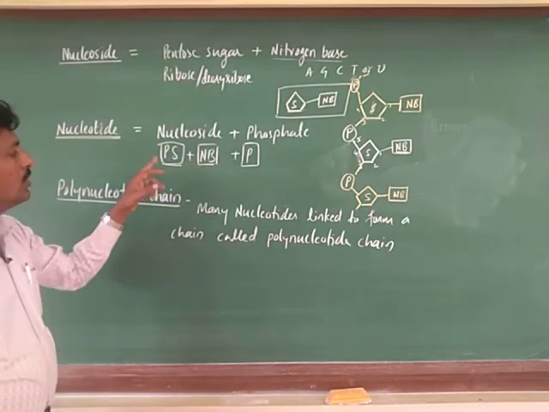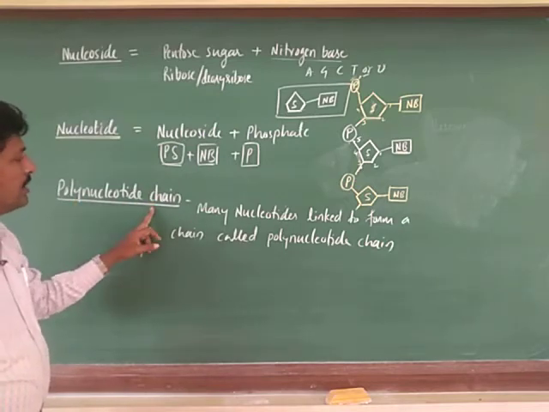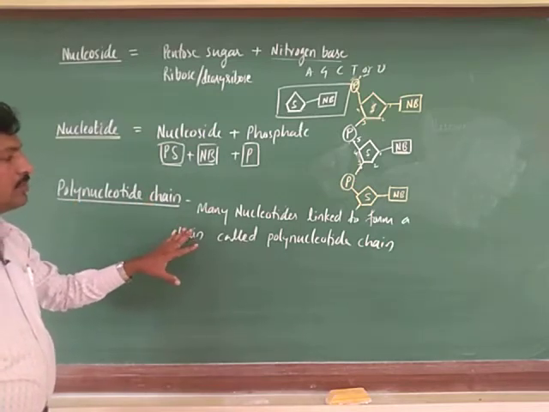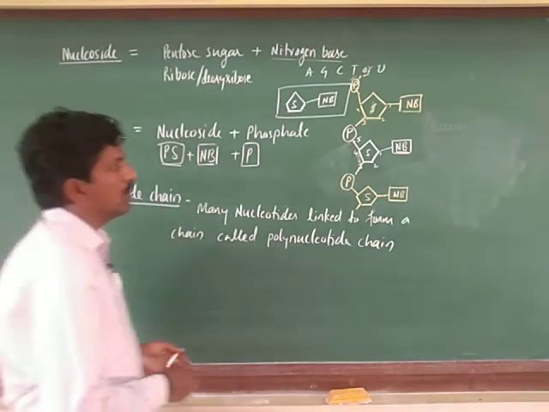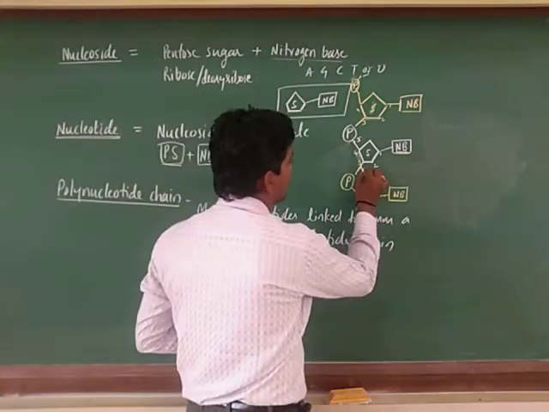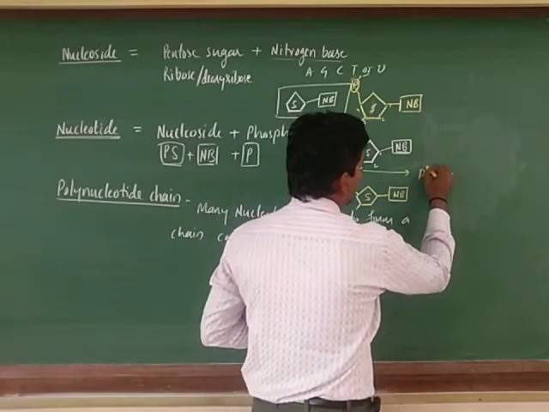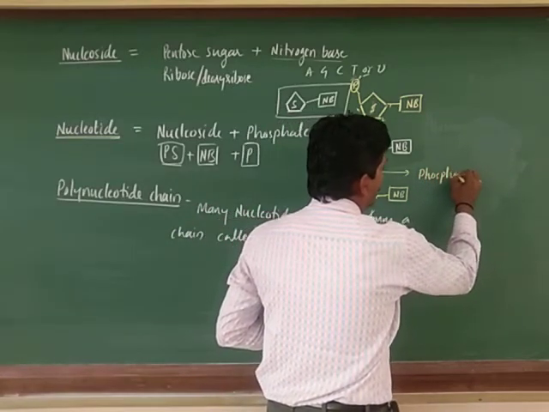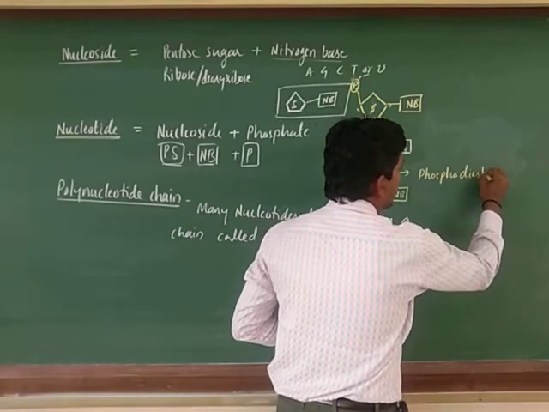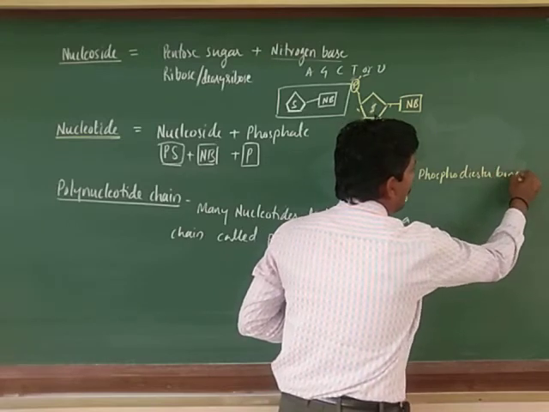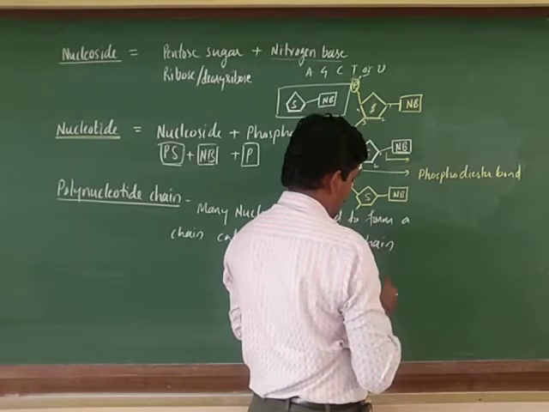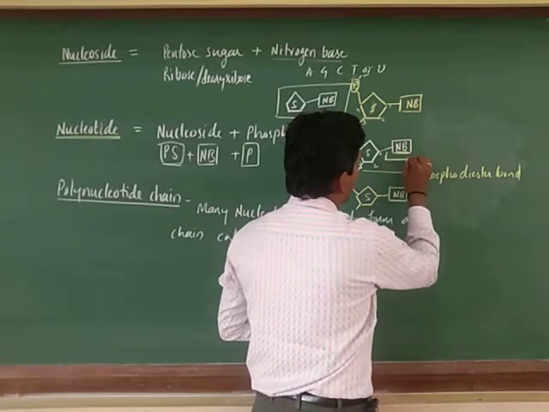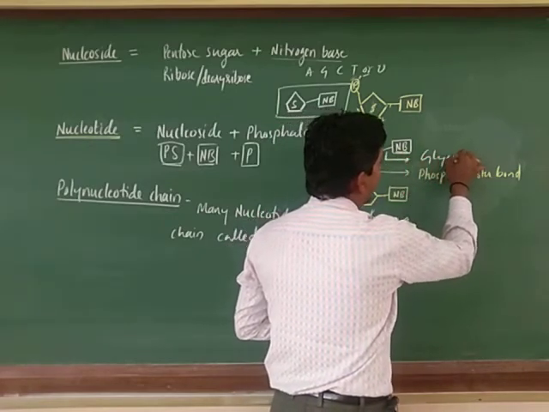Okay, so next, the polynucleotide chain is nothing but many nucleotides which are linked by phosphodiester bond, very important. So here we can write this is the phosphodiester bond, and this link is called glycosidic bond.